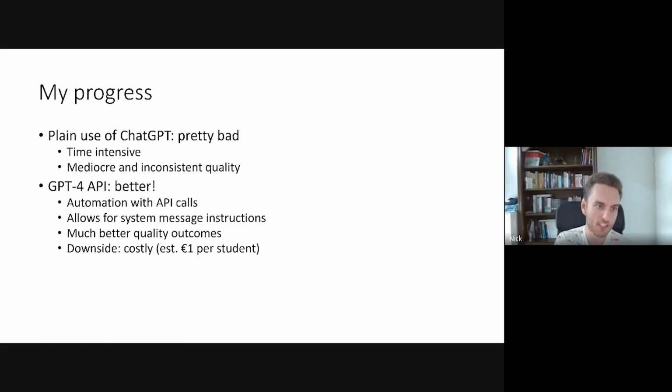There's a downside of using the API, namely that it's not super expensive, but it is costly. I estimate the costs at the moment for my current setup to be about €1 per student per exam. So if you've got about 400 students, that will be about €400, which is a lot cheaper than grading it yourself or grading with TAs. But if you make mistakes, and you have to do this many times, it can become relatively expensive. So you should test it a lot before you do something like this.